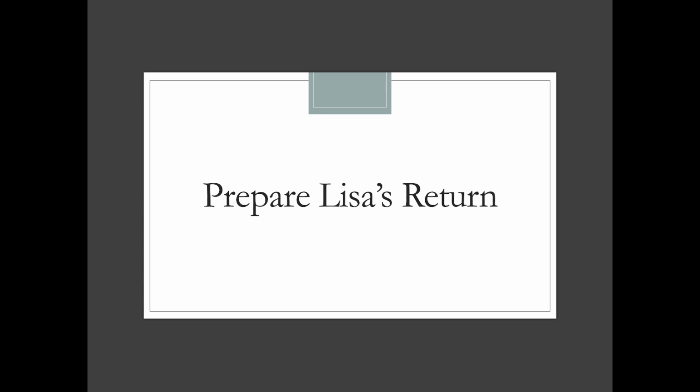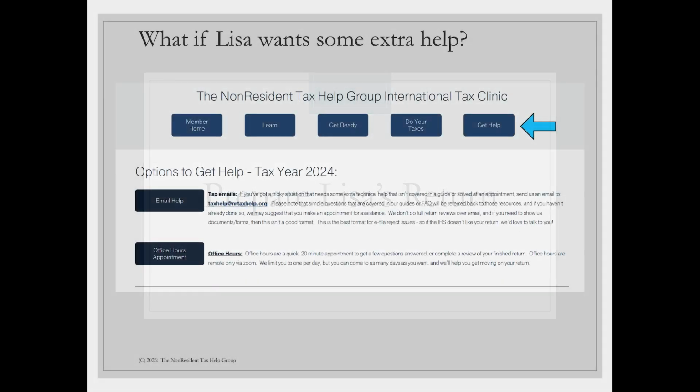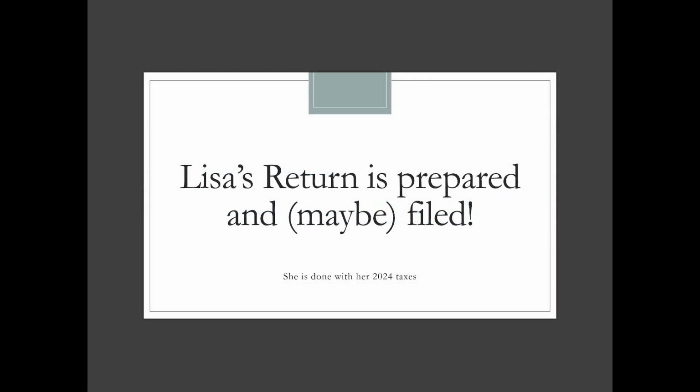If it was accepted, everything is good. They'll send the state off once the federal is out, but usually there's never any problem with the state being accepted as well. And at that point, you're just waiting for your refund to show up or your payment to be taken out. Before you click file, just a reminder, if you did want somebody to take a look at it, go to that page, click on Get Help, send us an email, make an office hours appointment or make a clinic appointment if you need to. And if we have that in your school, that would be fantastic. We just want to make sure that return is right before you send it in to the IRS.